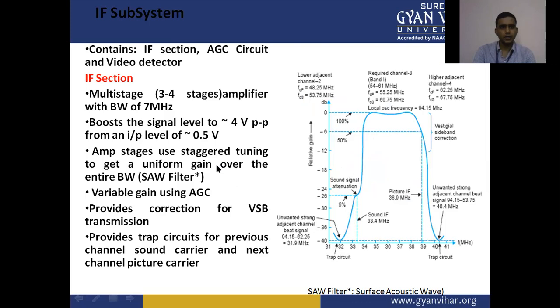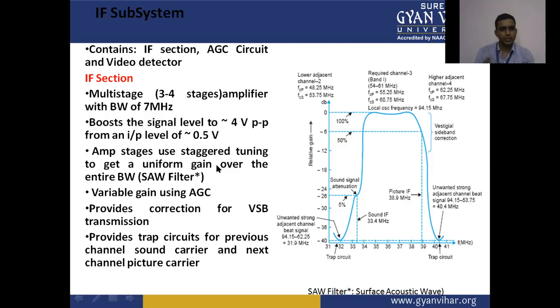Now the IF subsystem in the receiver, the intermediate frequency subsystem. It contains the IF section, AGC circuit, and video detector, that is the automatic gain control circuit and the video signal detector. The multi-stage amplifier, that is 3 to 4 stages, with a bandwidth of 7 megahertz, boosts the signal level to 4 volt peak to peak from an input level of 0.5 volt. Means it boosts or amplifies the signal through 2-3 stages. So the 0.5 volt signal is converted into a 4 volt peak to peak signal.